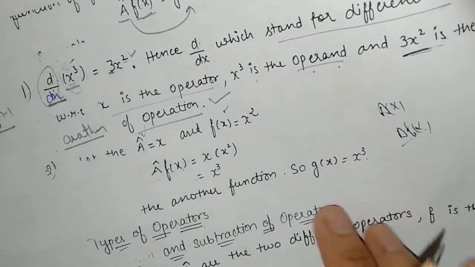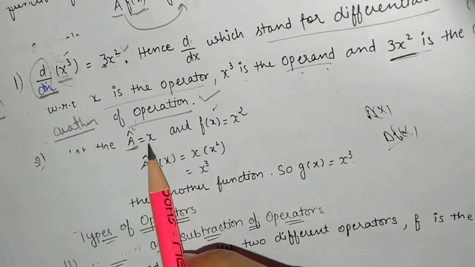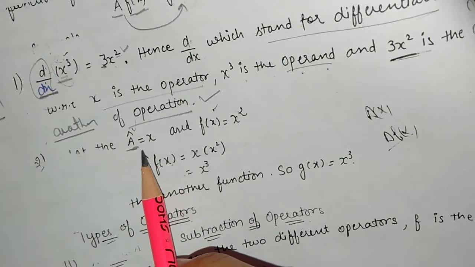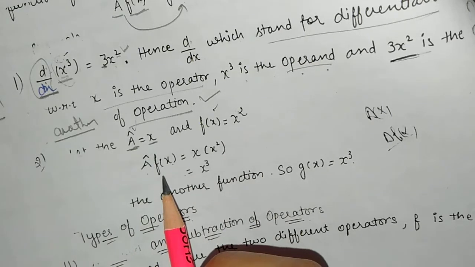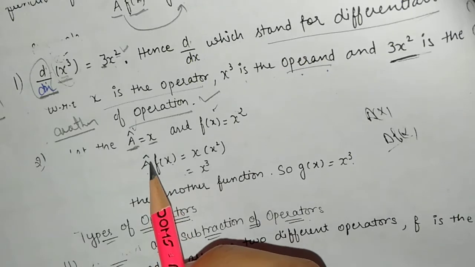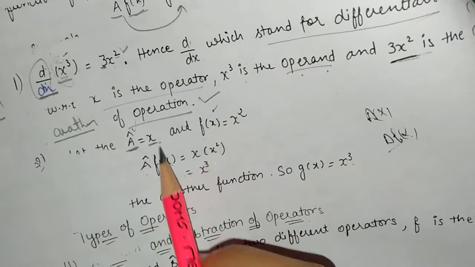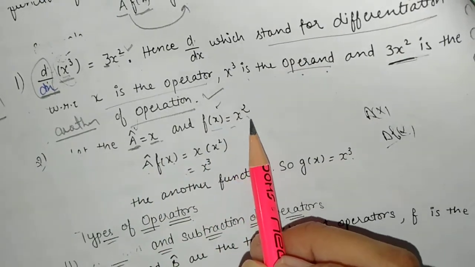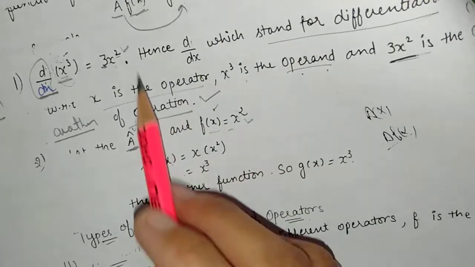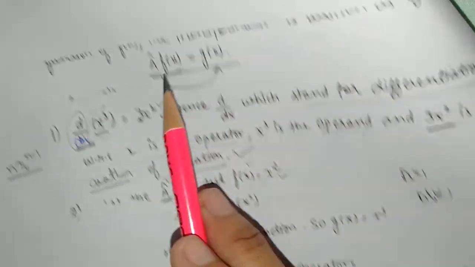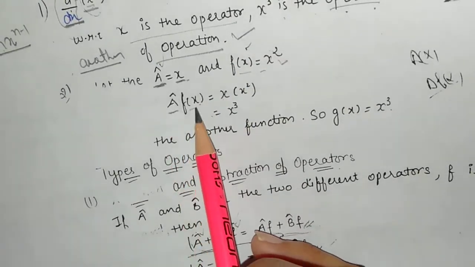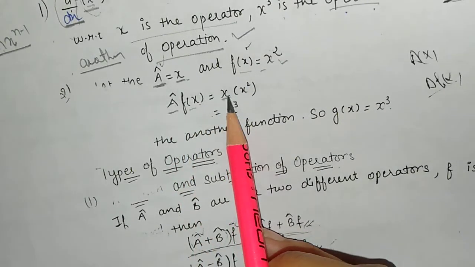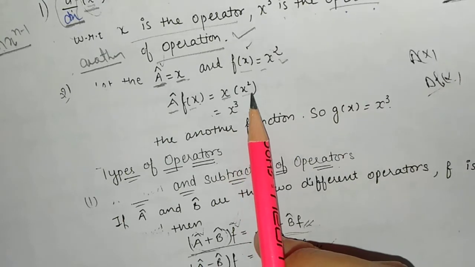Okay, so if I consider another operator, the operator is equal to x. An operator can be in terms of multiplication, addition, subtraction, division. So here I consider the operator is equal to x and the function is equal to x square, and write this in the form of the equation. In the above equation, A f(x): the operator is equal to x and f(x) is equal to x square.